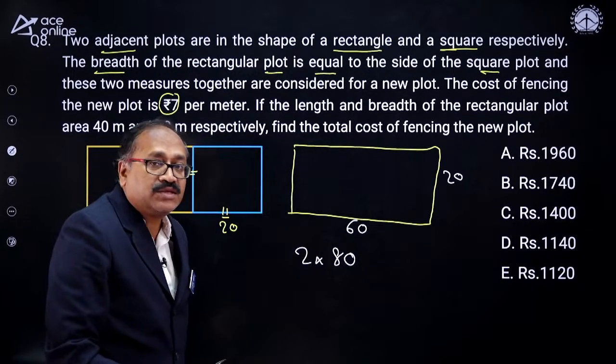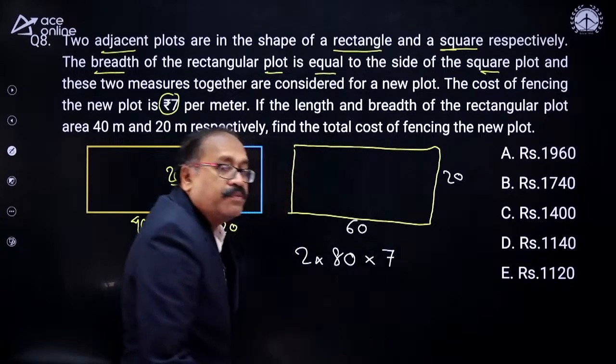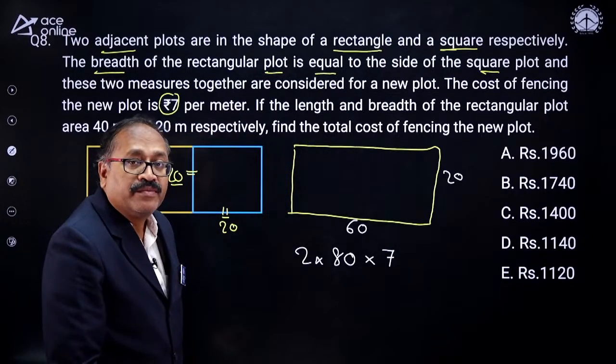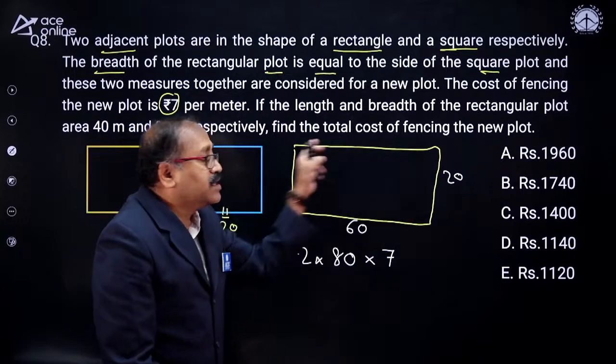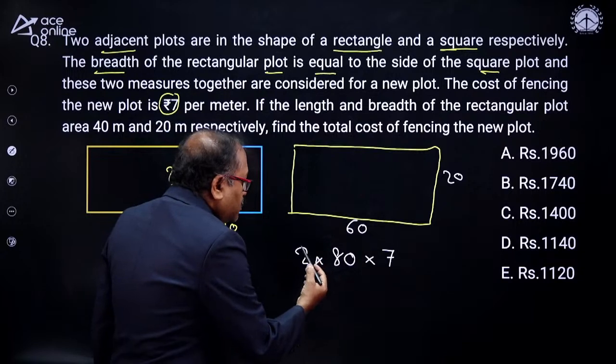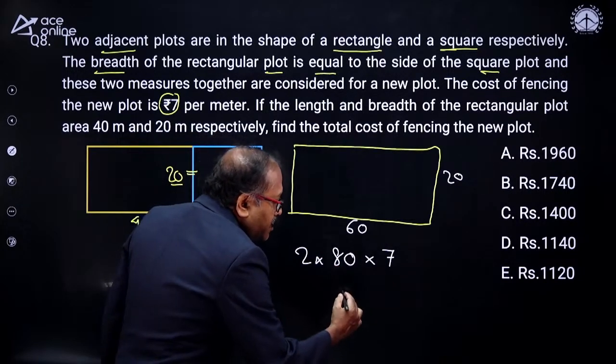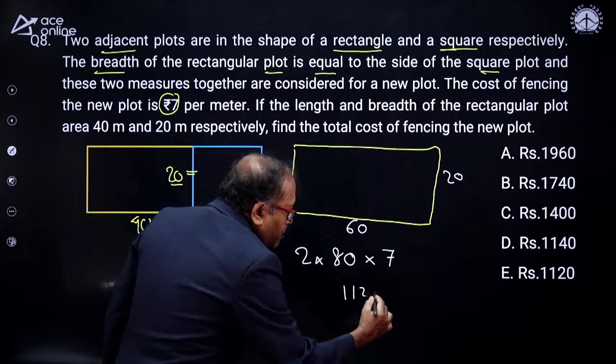L plus B, this is perimeter, and into 7 rupees per meter. So that is what the fencing is, not the area, fencing. 2, 8, 16 and 16, 7, that comes 112.